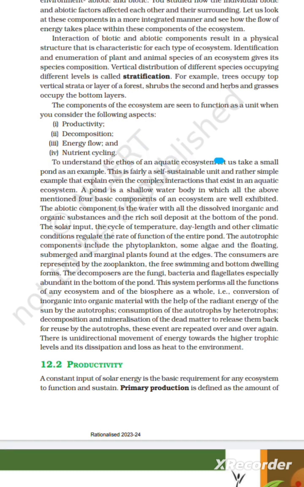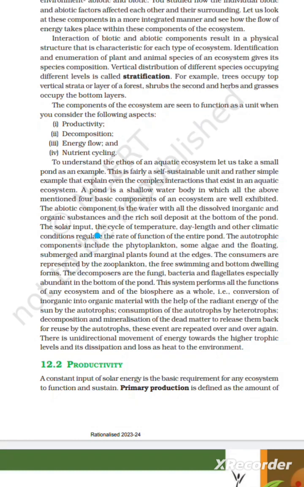To understand the ethos of an aquatic ecosystem, let us take a small pond as an example. This is a fairly self-sustained unit and a rather simple example that explains even the complex interactions that exist in an ecosystem. A pond is a shallow water body in which all the above mentioned four basic components of an ecosystem are well exhibited. The abiotic component is the water with all the dissolved inorganic or organic substances and the rich soil deposit at the bottom of the pond.